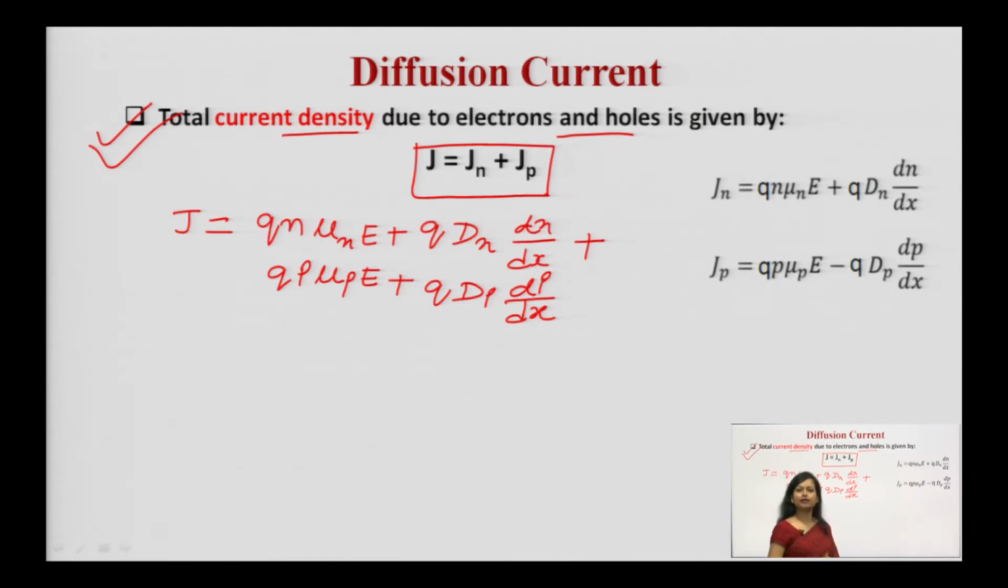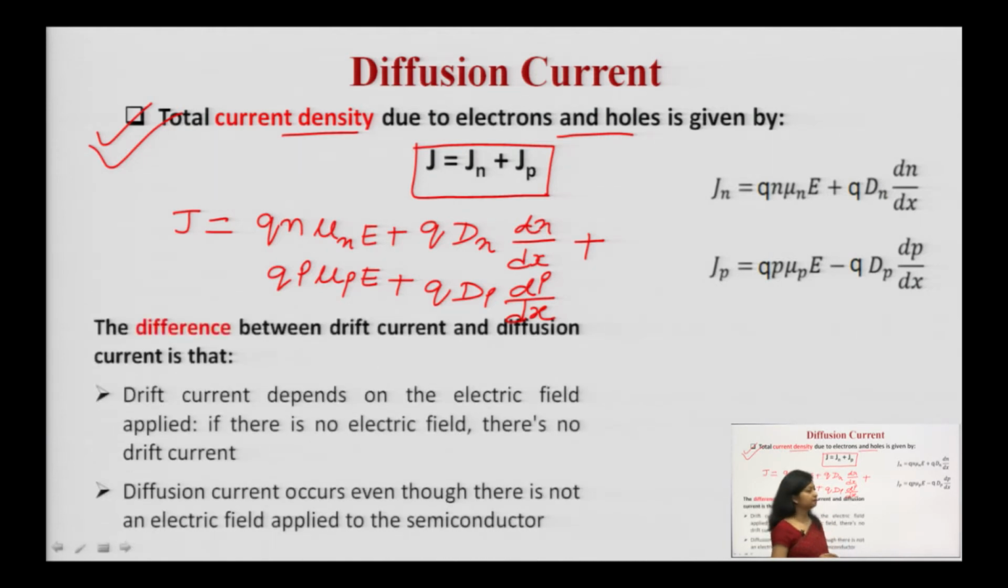So, this is how you can calculate the total current density. Now you have written 3 equations: current density because of electrons, total current density because of holes, and total current density because of both the electrons and holes.